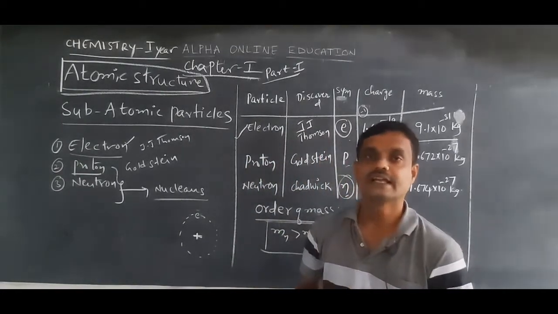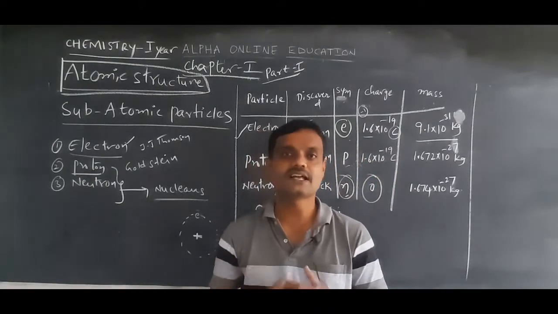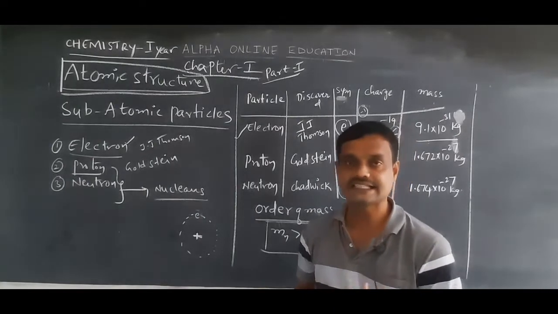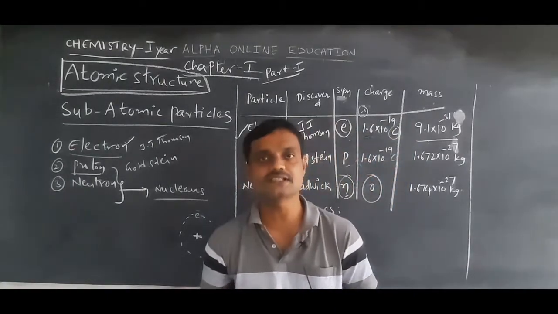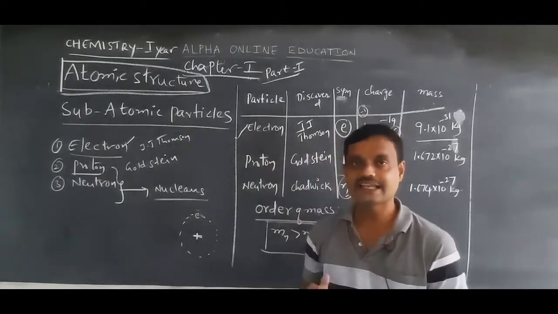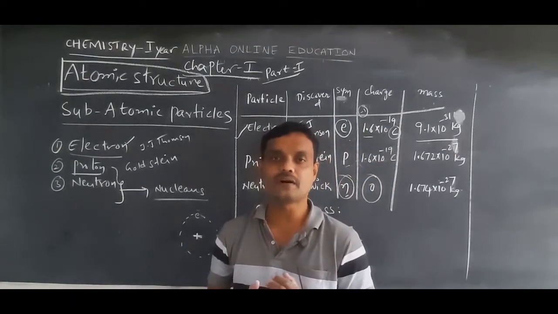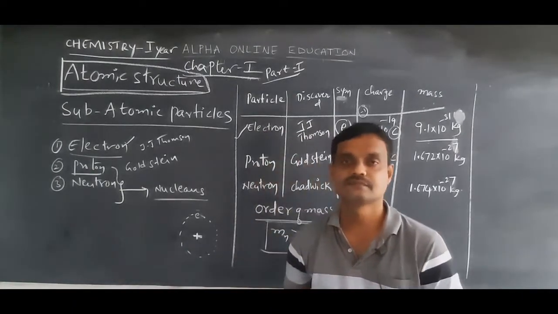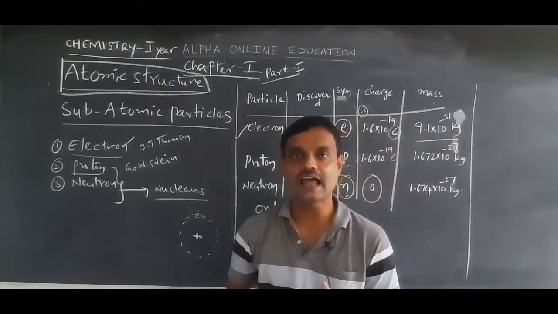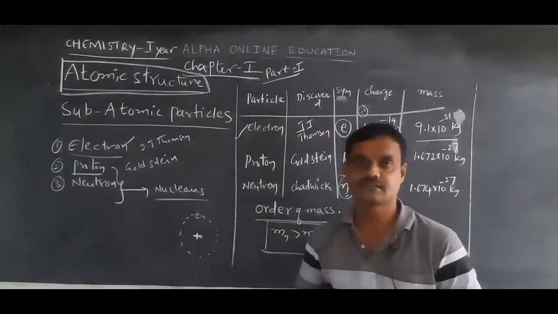Similarly, in an atom, what parts are present in the atom? Those parts are nothing but particles. What particles are present in an atom, and how are they arranged in the atom? So the study of the different types of particles in an atom and how they are arranged in the atom, that is the meaning of atomic structure.